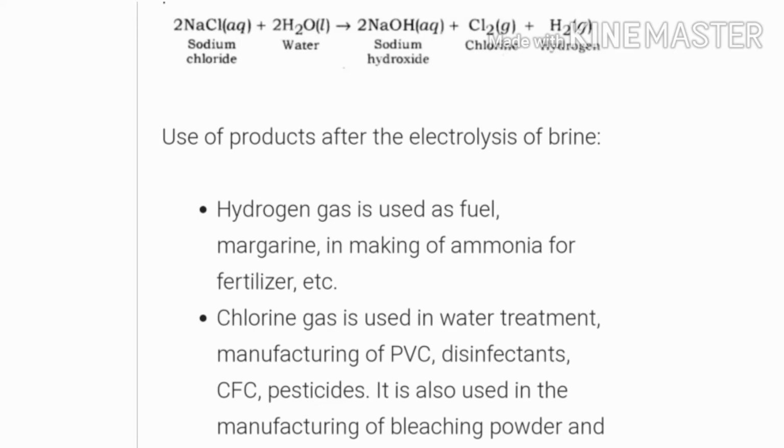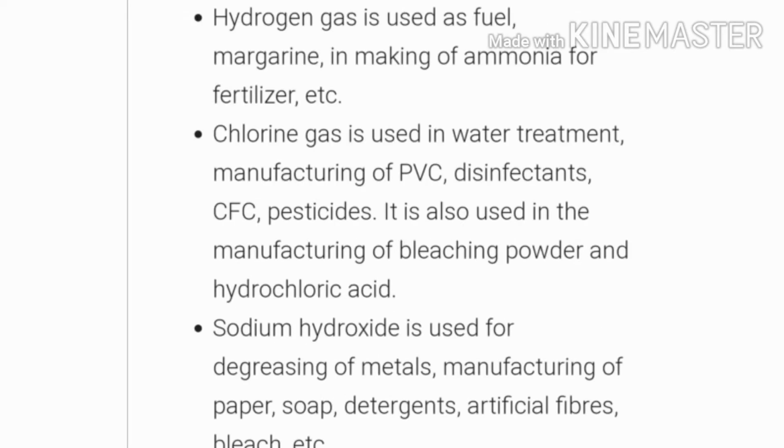Hydrogen gas is used as fuel, in margarine, and in making ammonia for fertilizer. And chlorine gas is used in water treatment, manufacturing of PVC, disinfectants, CFC and pesticides, and it is also used in bleaching powder and hydrochloric acid. And sodium hydroxide is used for many purposes like degreasing of metals, manufacturing of paper, soap, detergent, artificial fiber and bleach.